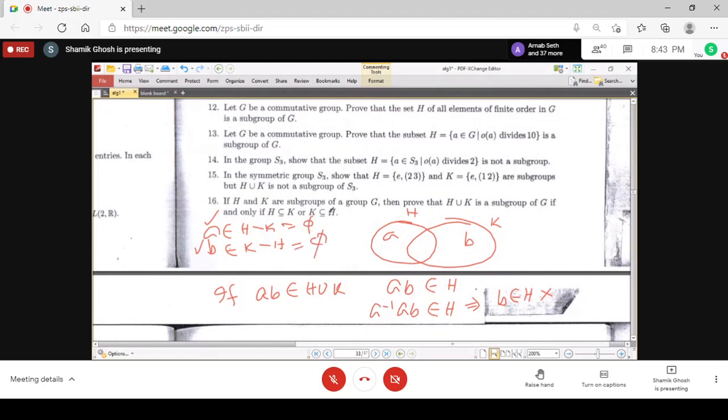So in other words, either K is a subset of H or H is a subset of K. And that is not only true for 2, actually if you get any finite number of collection, then also that is true.